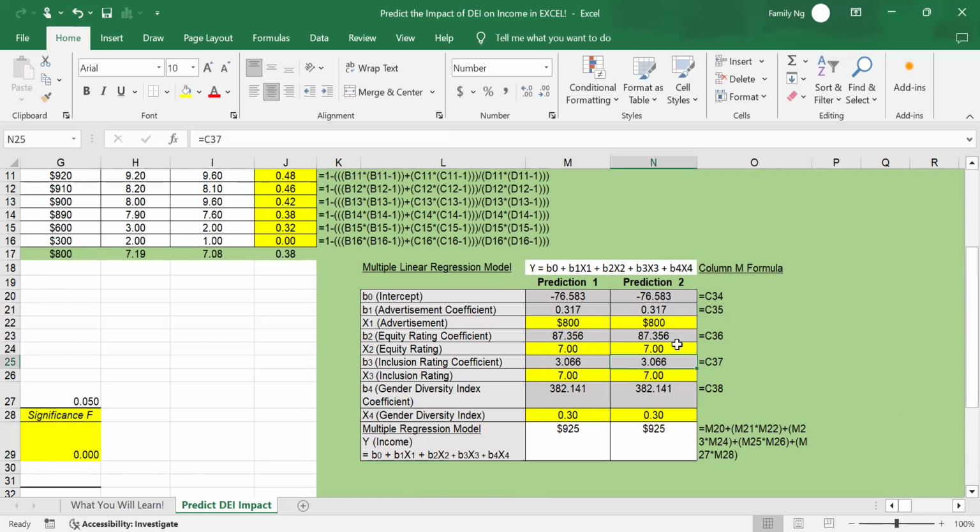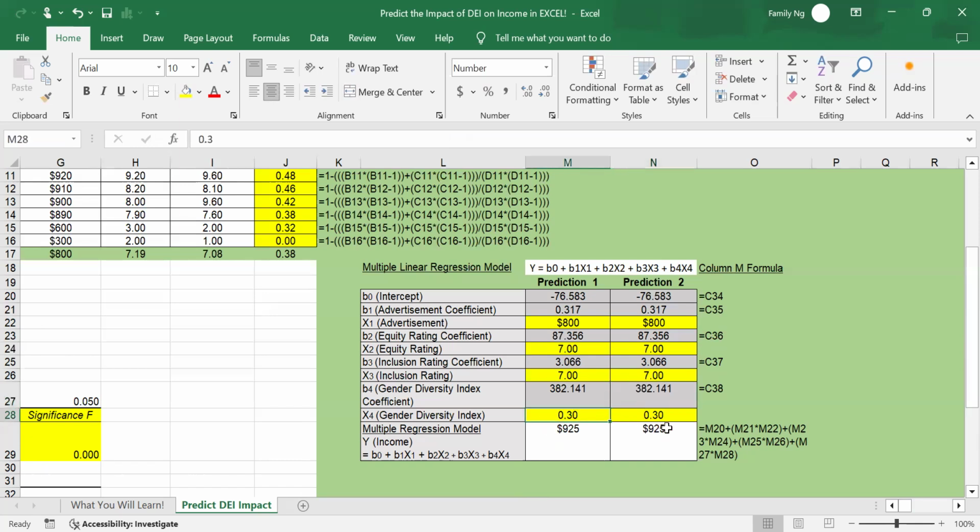Now let's try this on the inclusion rating. Inclusion rating is 7. If we change this to 9, the income also increases from 925 to 931. Let's revert this back, and let's try another example.